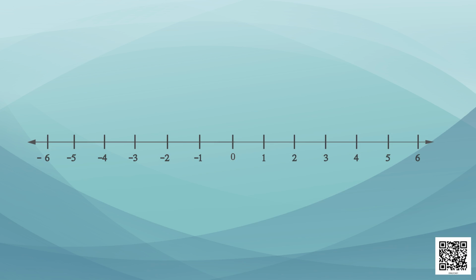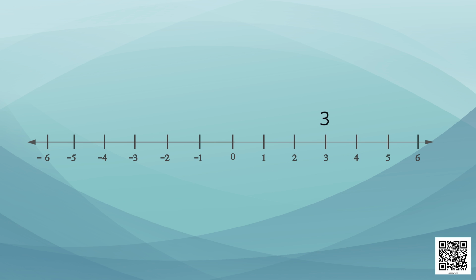Our first example is 3. To show it on number line, what will we do? In the center we have 0. On its right at equal intervals, we have the first number as 1, then 2, then 3. Thus, this point represents 3. Now, let's take minus 2.